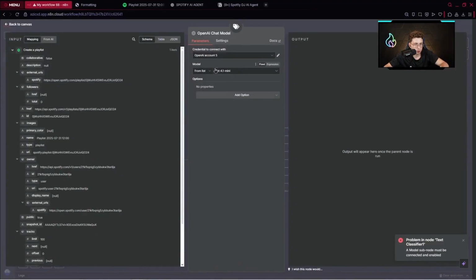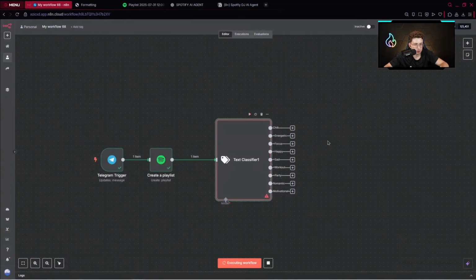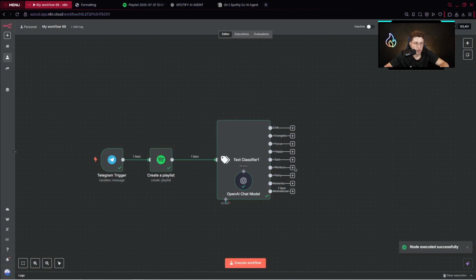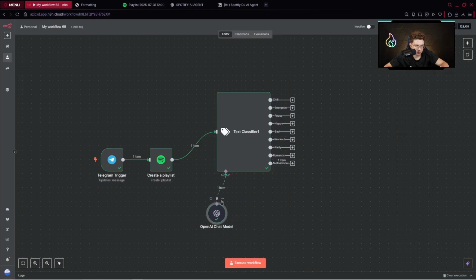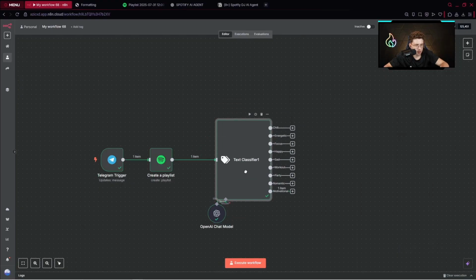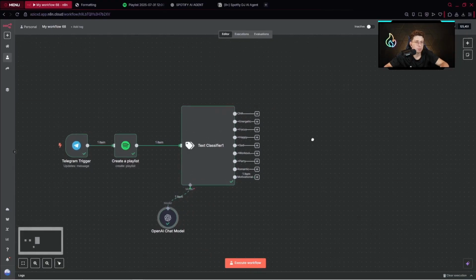GPT 4.1 is enough. Let's run it. And we should get, let's wait. Yeah, motivational in this specific case. Well, where is the model? Okay. So we've got the motivational category, and that's cool.